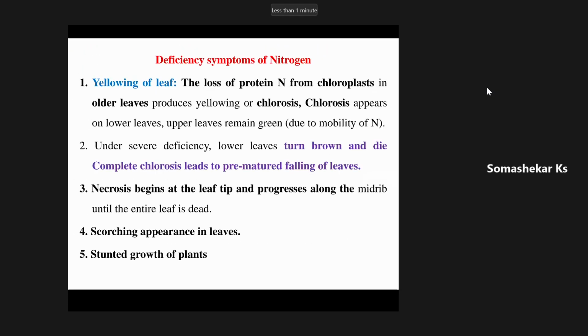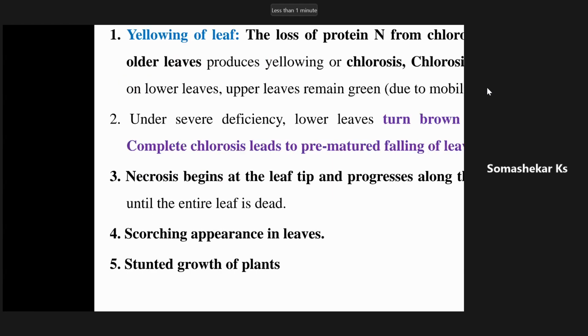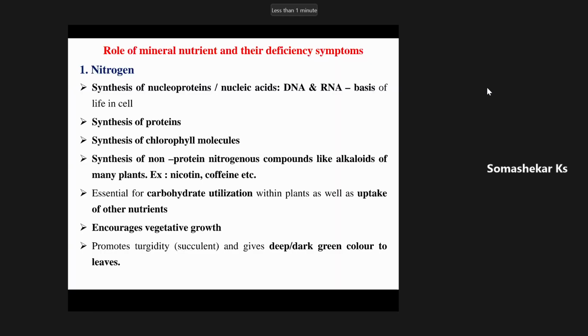Whenever we apply an optimum amount of nitrogen, then only the nitrogen will perform all these functions or roles in croplands.